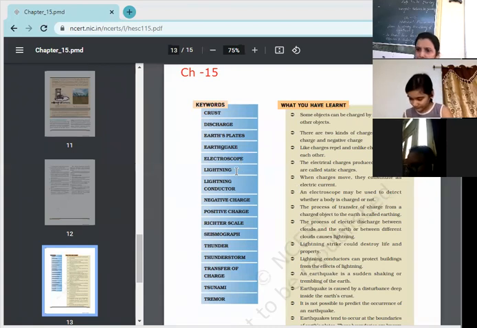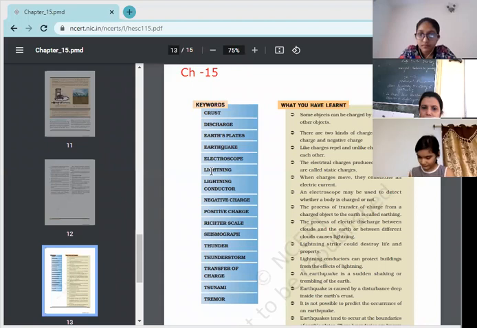Okay. Next is lightning. Yes, Ananya Jain. Page number 184.